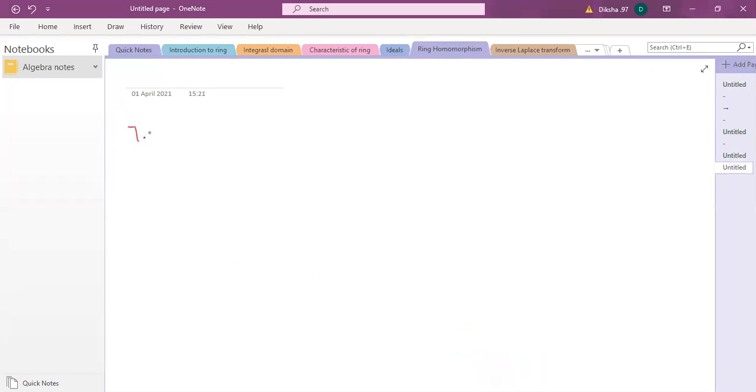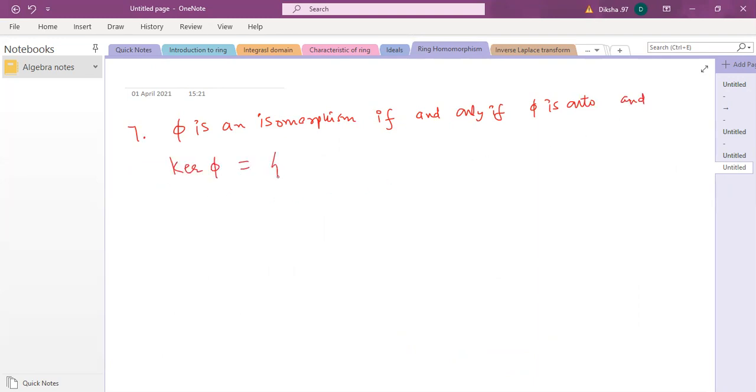So property number 7th, phi is an isomorphism if and only if phi is onto and kernel phi is 0.